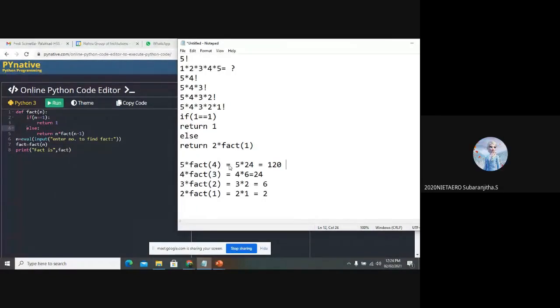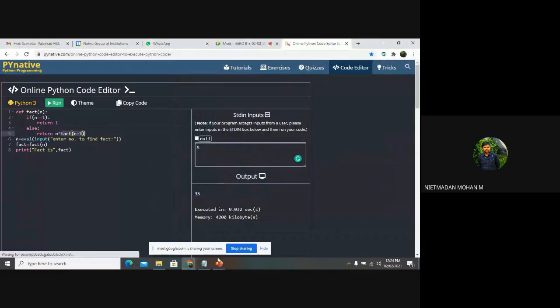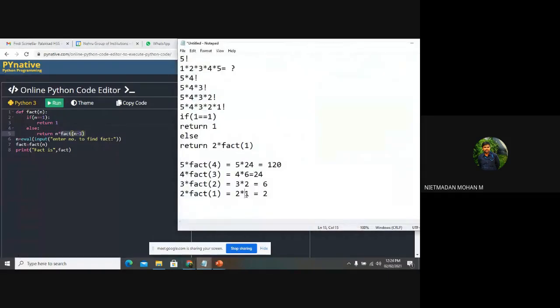Yes, sir. Clear. So each and every return statement of the function will be stored in the backup and it will do the process like this. It means that finally when this condition becomes true, the return value will go to the return function, and for that function 1, the value will be 1. So it means 2 into 1 is 2, and the value will be passed to the previous function. Each and every value has been circulated, and finally the output will be displayed.